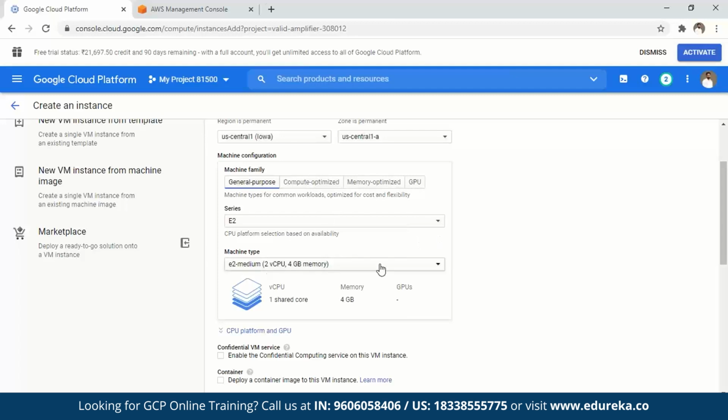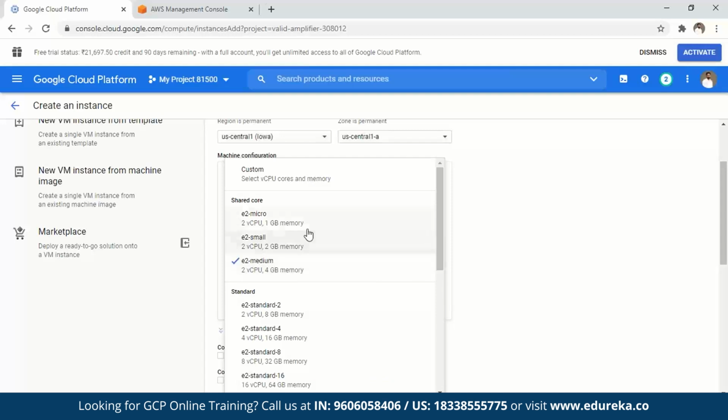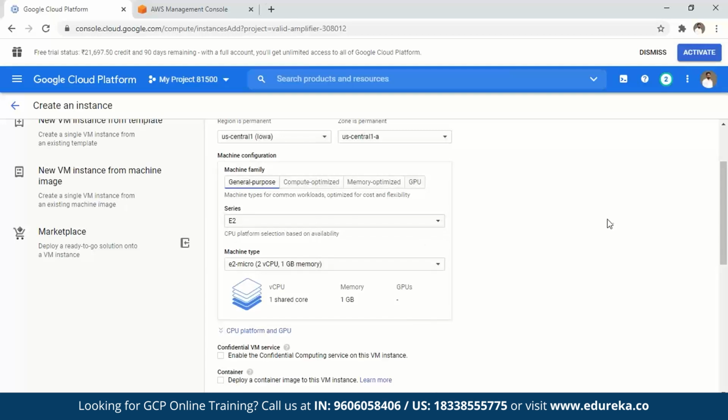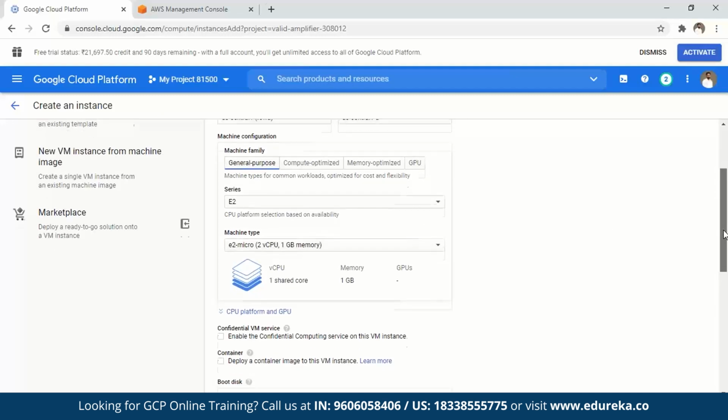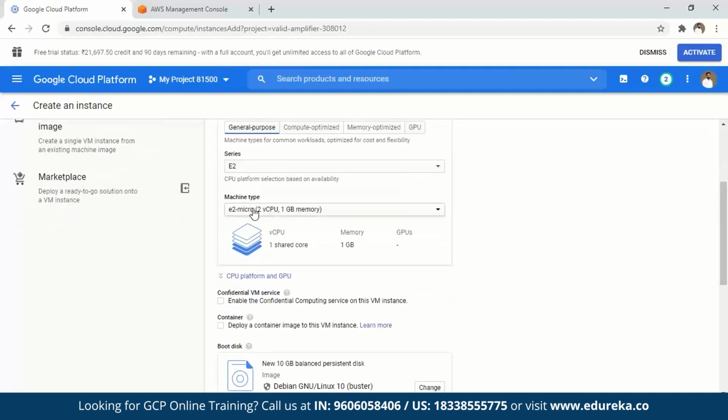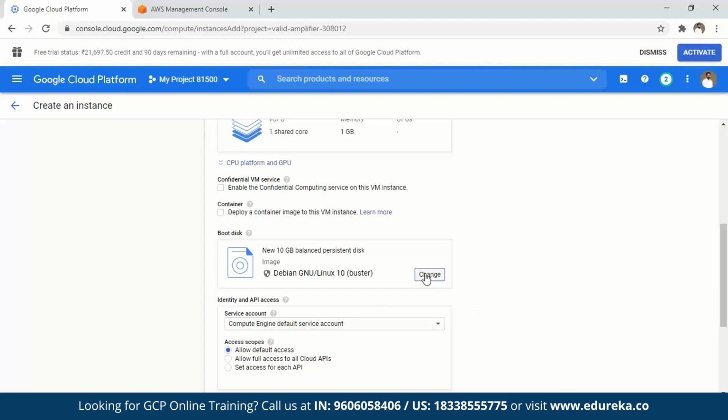This is its configuration. You can choose what you want to. You can also use a micro one. So this is not a concern for us. We are using it for a demo purpose. Each time you select one, it will give you all the details. It is using 2 virtual CPUs and 1 GB of memory. And I can choose what kind of machine I want to use here.